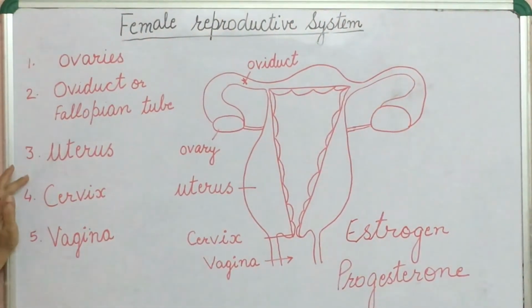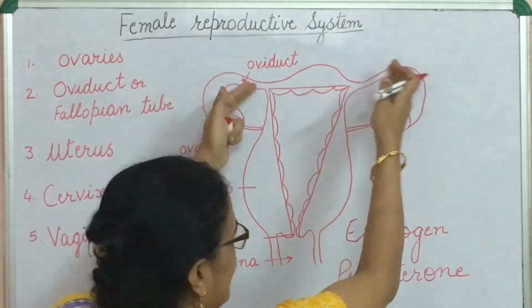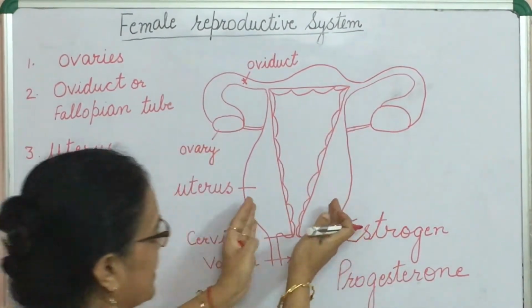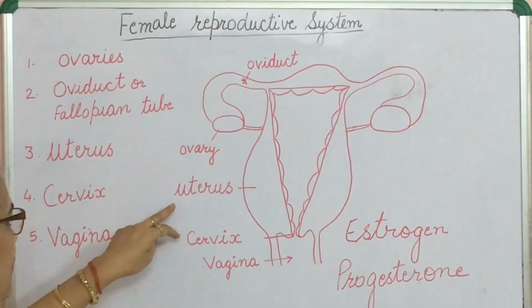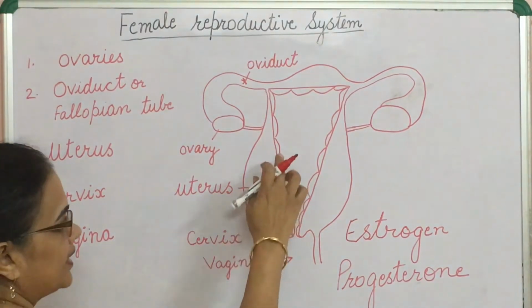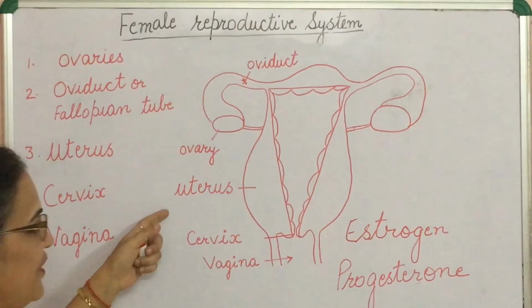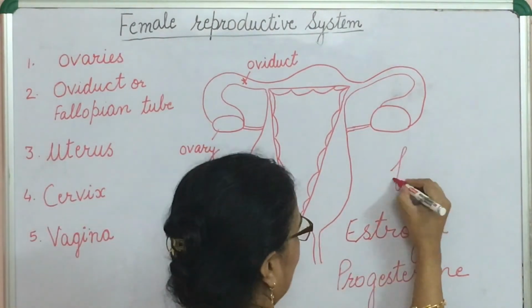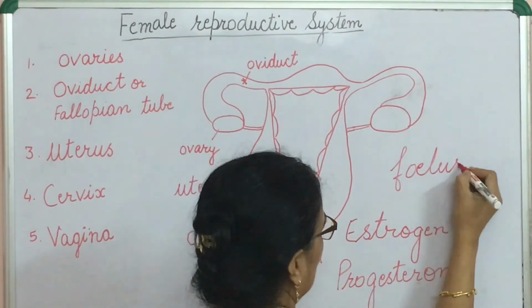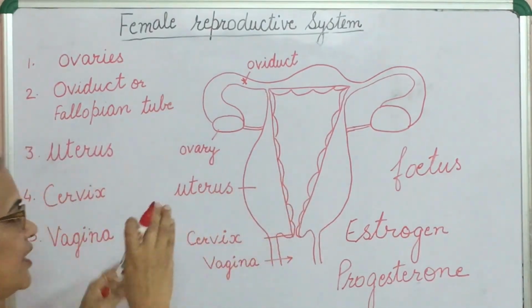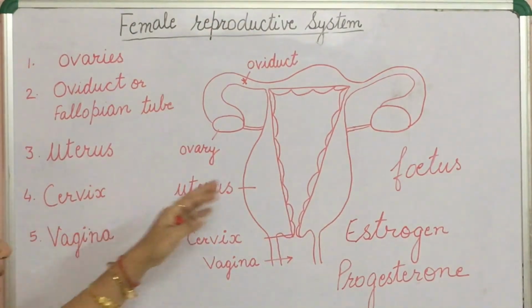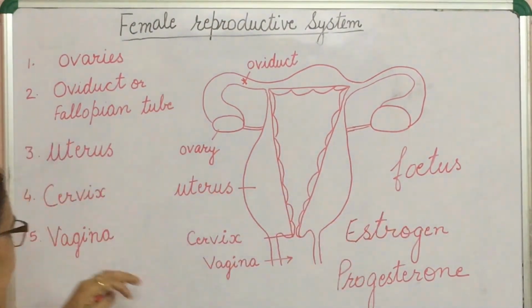Third is uterus. The two oviducts combine together and form a sac-like structure known as uterus. Function: the development of fetus occurs in the uterus. What is fetus? The growing zygote after growth changes into fetus.